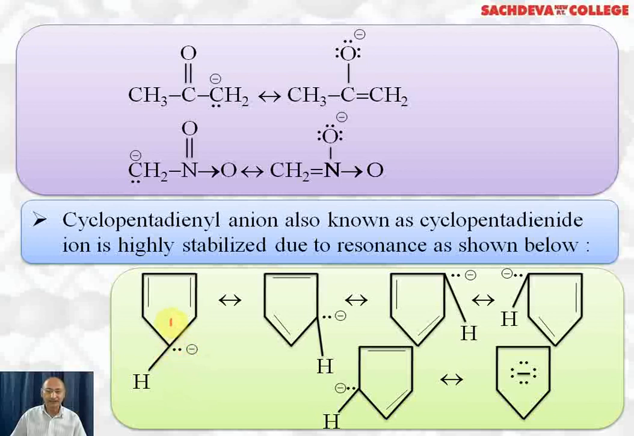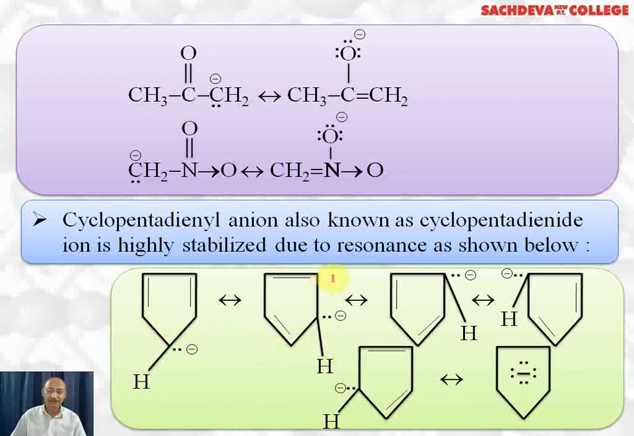Now what happens? This pair of electrons takes part in double bond formation. When the double bond is formed here, this double bond shifts to this position. This carbon becomes positively charged, so rather this carbon loses H negative ion, and there is a negative charge here. And these pi electrons have already shifted to form a double bond here. This pi electron shifts to this position to form a double bond. So we get the first resonating structure of cyclopentadienyl anion.